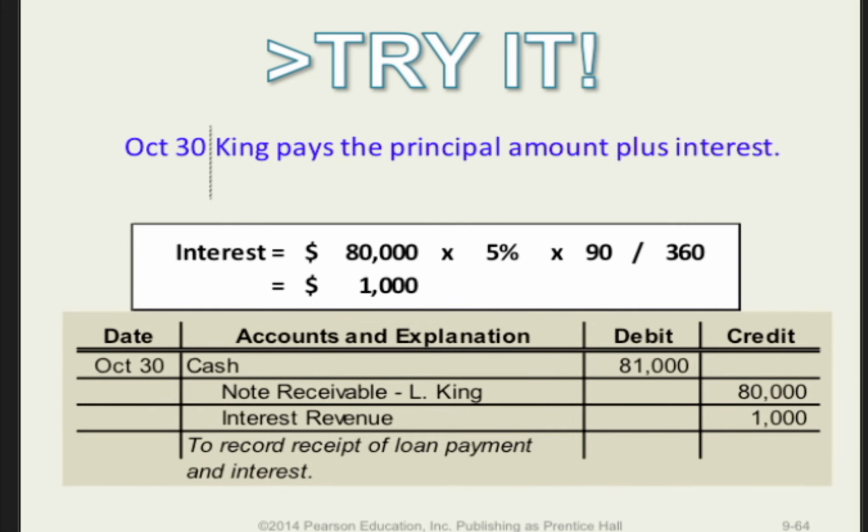Once we have that total, the entry will include a debit to cash for $81,000. So you have the $80,000, which was the original principal, plus the $1,000 of interest, a credit to notes receivable, L. King, for $80,000, and a credit to interest revenue for $1,000.